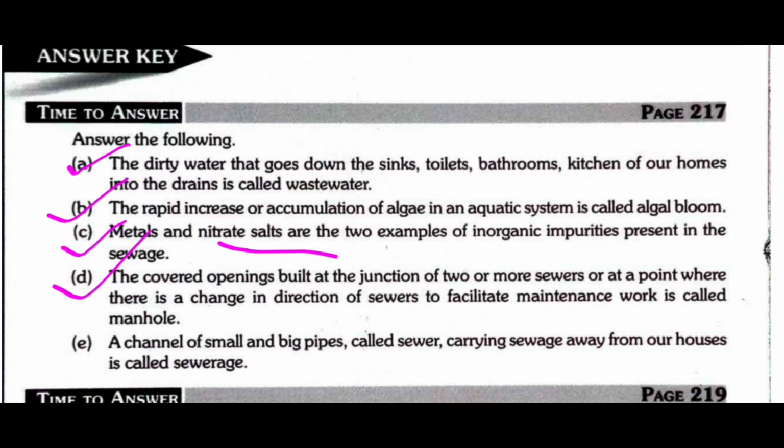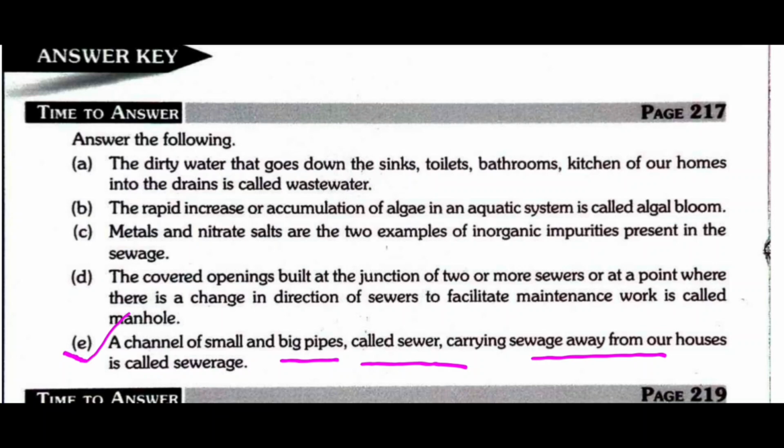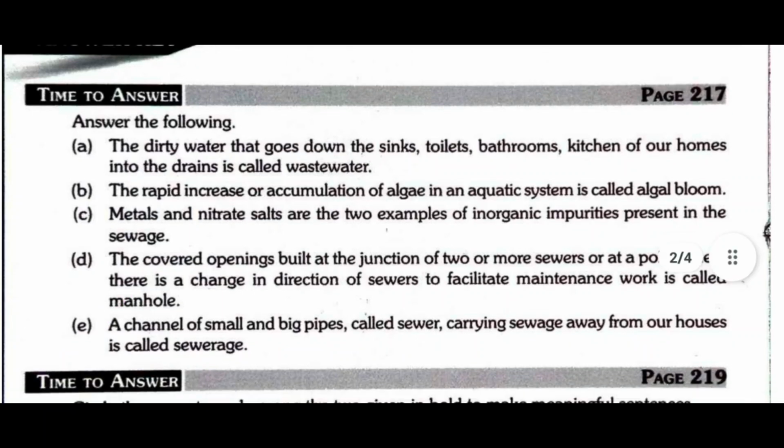The covered opening built at the junction of two or more sewers, or at a point where there is a change in direction of sewers, to facilitate maintenance work, is called a manhole. Then question E, what is sewer? A channel of small and big pipes carrying sewage away from our houses is called a sewer.